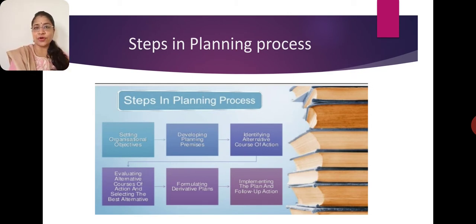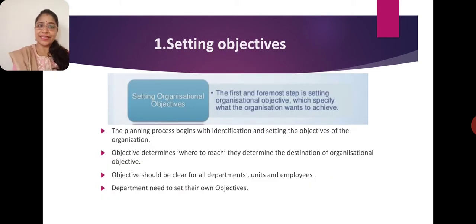In each and every organization, planning is required. In each and every department, planning is required. But how do they do this planning in the organization? There are 6 points which you have to keep in mind. So number one is setting objective.